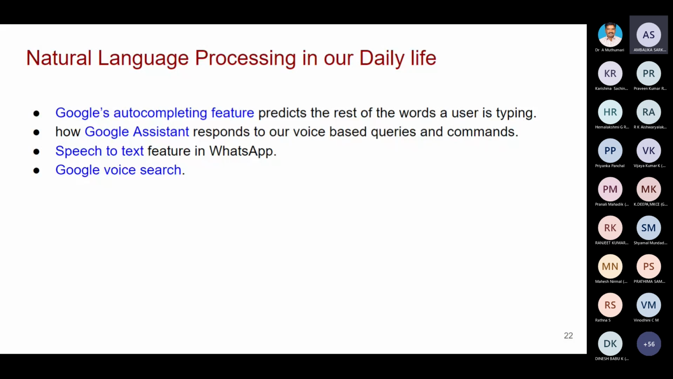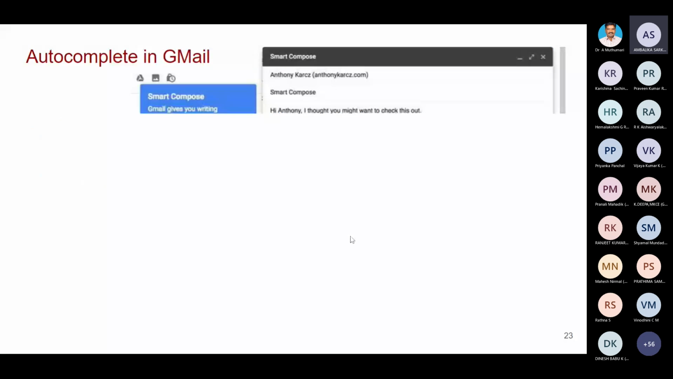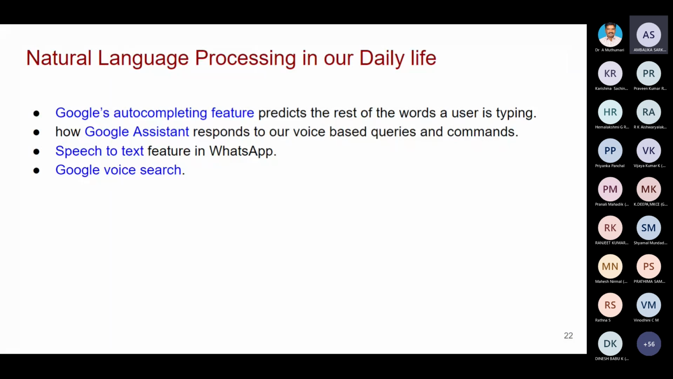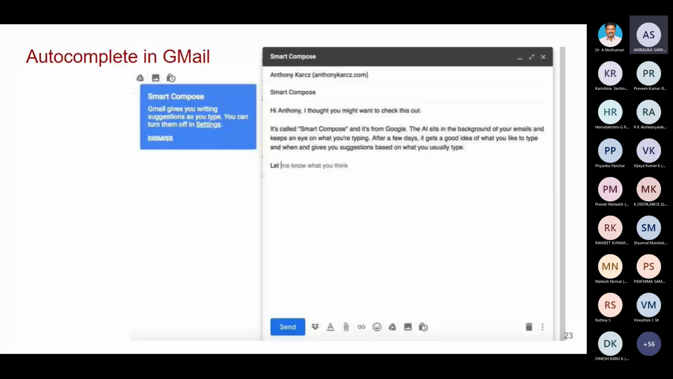Speech to text feature in WhatsApp, Google Voice Search. These are all natural language processing applications frequently used in our day-to-day life. Okay, so these are all some examples. You are all familiar with this, so I'm skipping it.